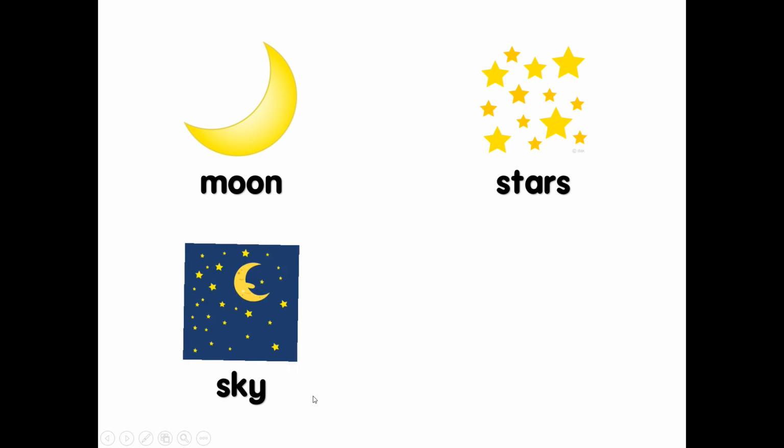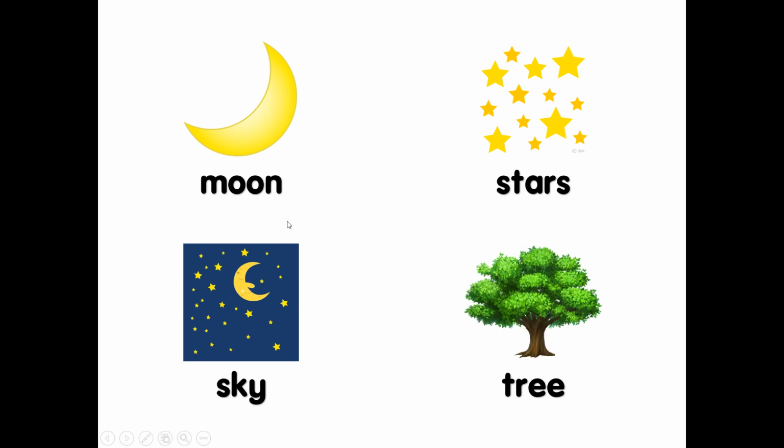Stars. What are stars? 星星. What is this? Sky. The last one. What is this? Tree. Again, what is the color for the moon?